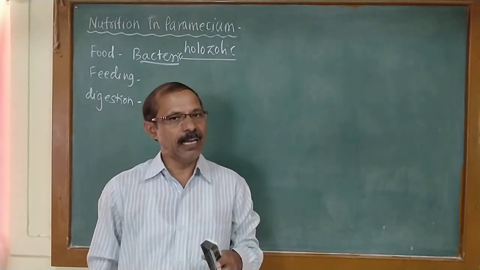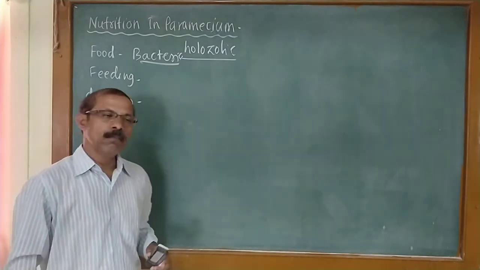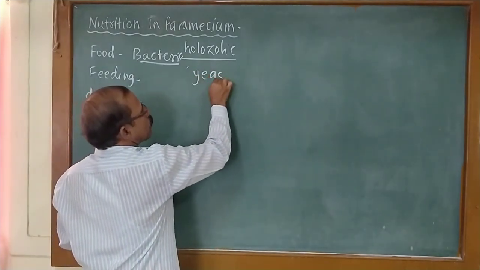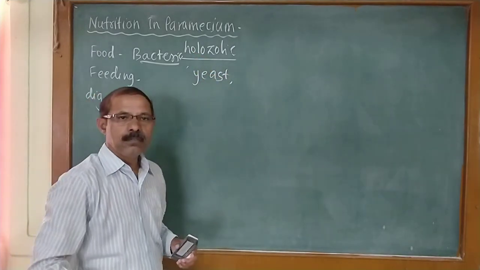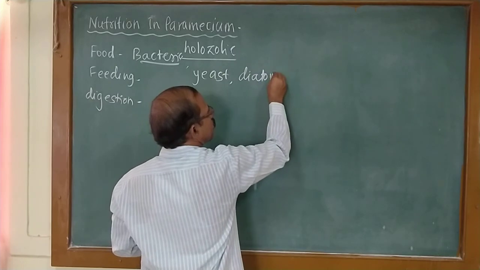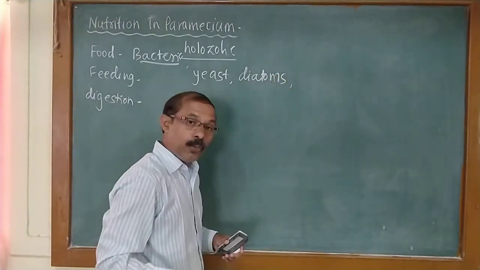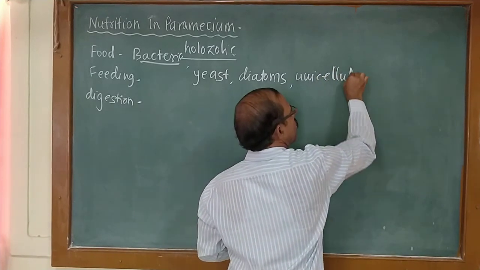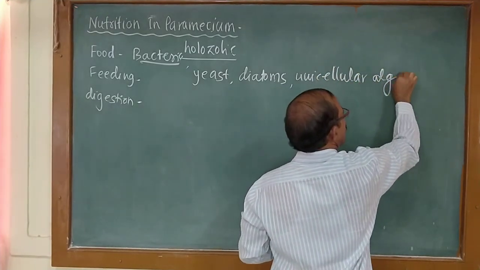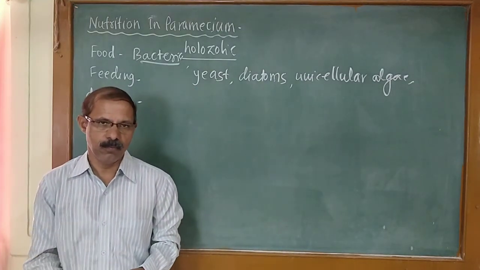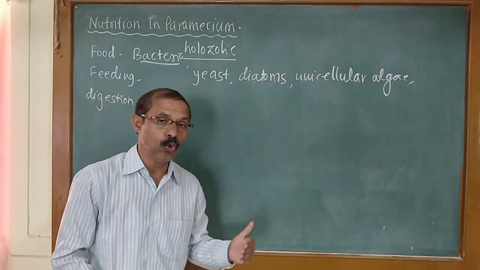Along with bacteria, it also feeds on yeast, then diatoms, unicellular algae, and other microorganisms.